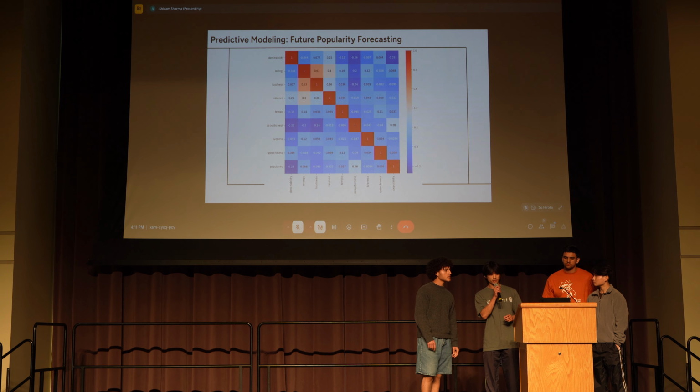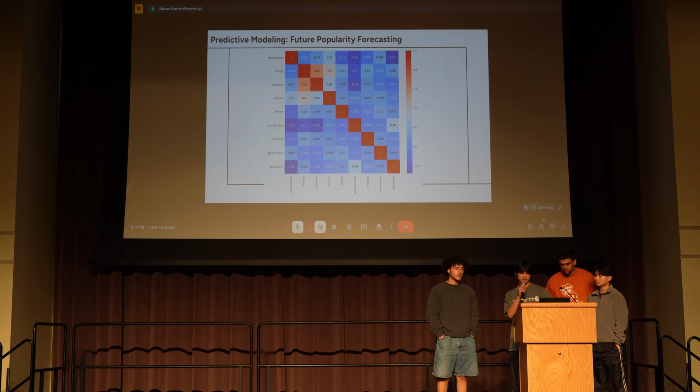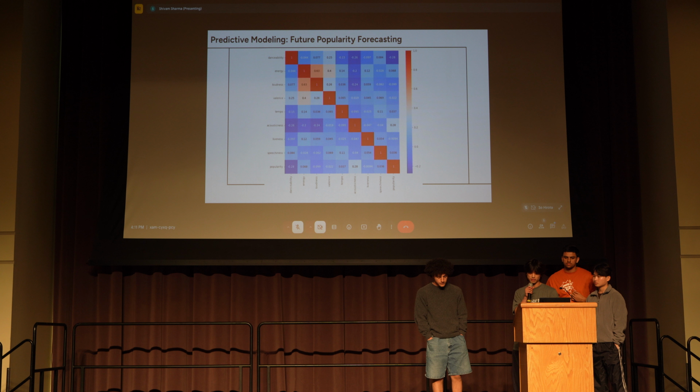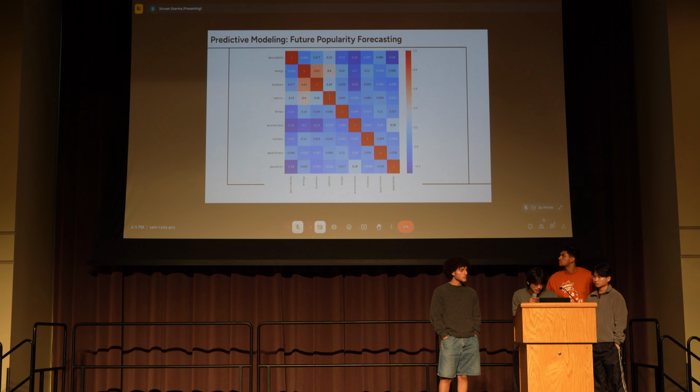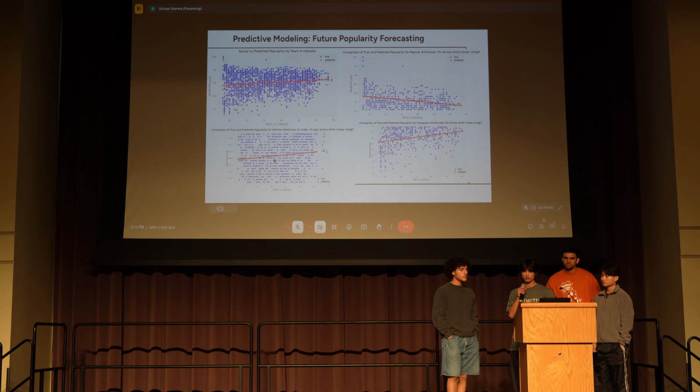To get a sense of what it means for an artist to be popular, we created this heat map to see the comparisons of the features and popularity. So you can see things like loudness and energy have high correlations with each other, as well as valence and acousticness. From there, we also went to create a linear regression model to forecast how popular an artist will be over the years.